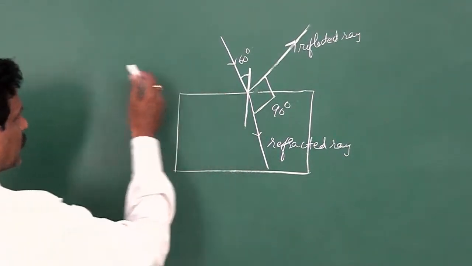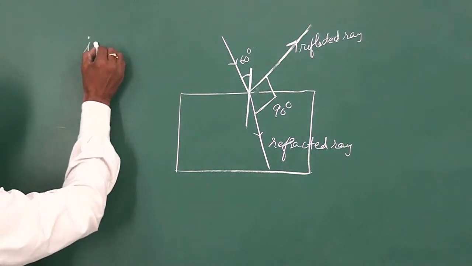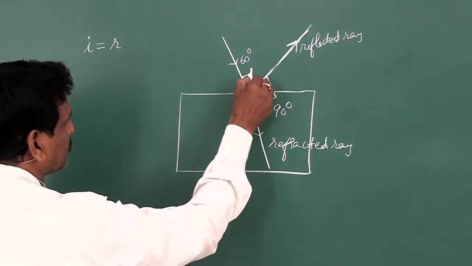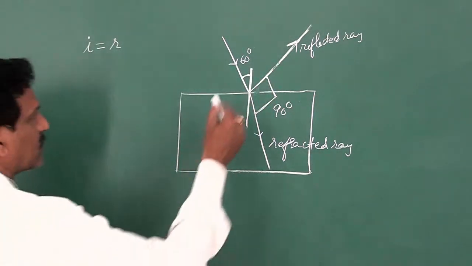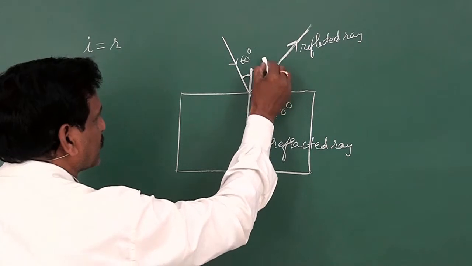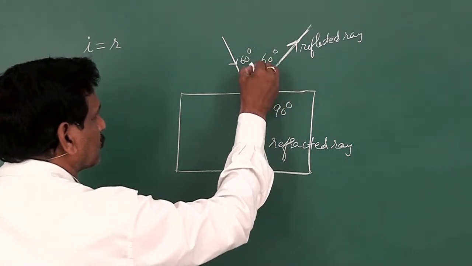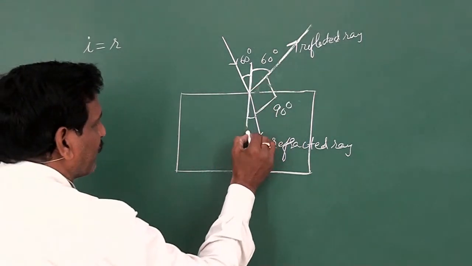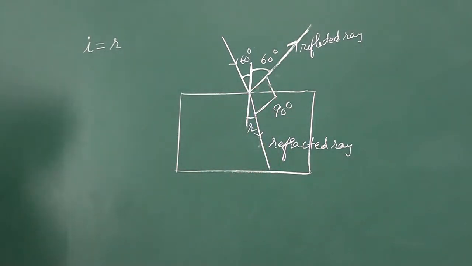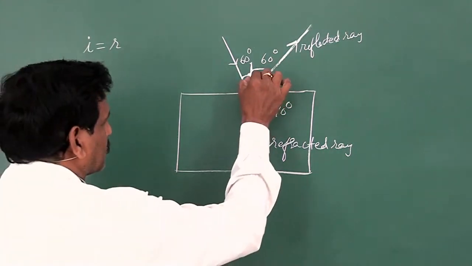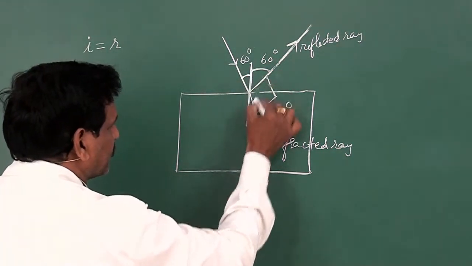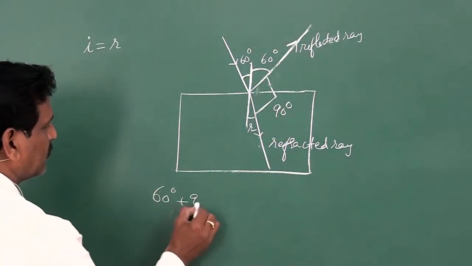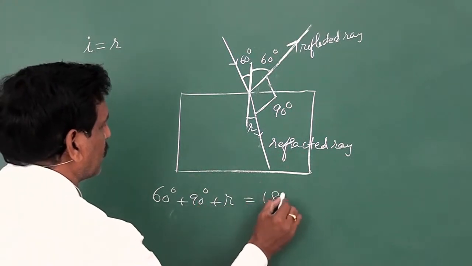Now we know that from the law of reflection, the angle of incidence is equal to the angle of reflection. So when the angle of incidence is 60 degree, this angle of reflection is also 60. And this is the angle of refraction, here R is the angle of refraction. So here the total angle is 180 degree along the surface of separation. This is 60, this is 90, so 60 plus 90 plus R is equal to 180 degree.